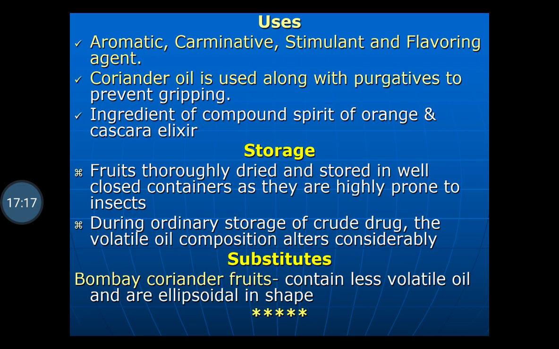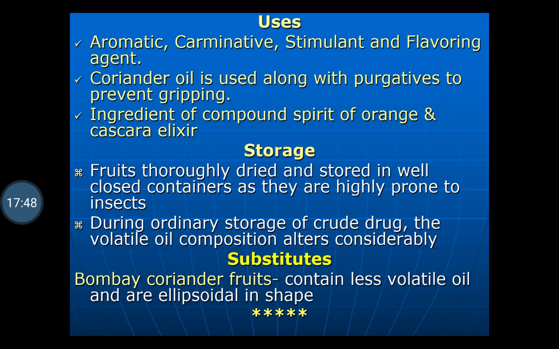Storage: fruit thoroughly dried and stored in well closed containers, as they are highly prone to insects. So the growth of insects takes place fast, so the fruit should be completely dried and then stored in a well closed container. During ordinary storage of the crude drug, the volatile oil composition alters considerably. If the drug is not stored properly, then the amount of the volatile oil decreases.